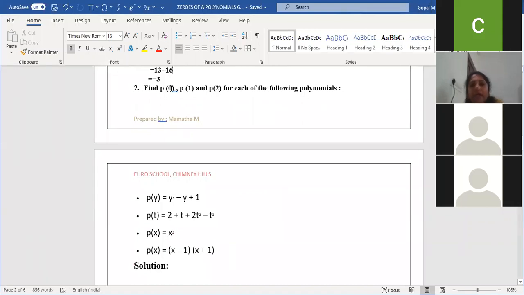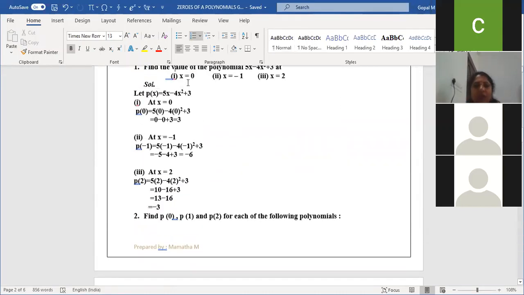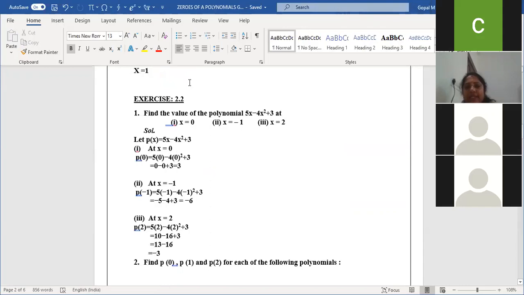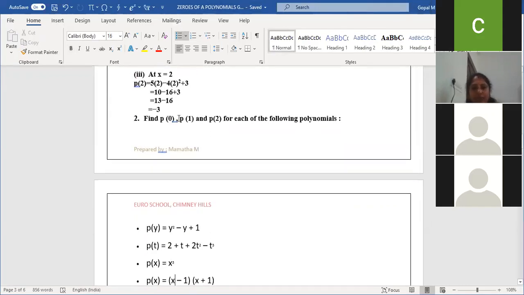At first, we need to apply 0. Second, we need to apply 1. Third, we need to apply 2. Am I clear? Same thing like the first main. Here they gave the x value, x, in 3 questions. But here, the values are same: 0, 1, 2. Here, the variables they gave are different for each and every question. That's why they didn't mention it here.